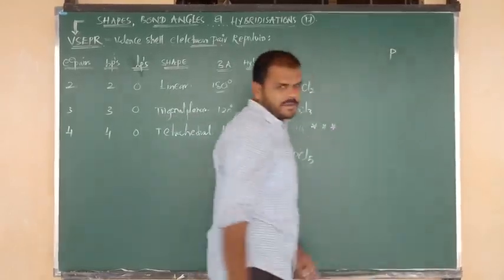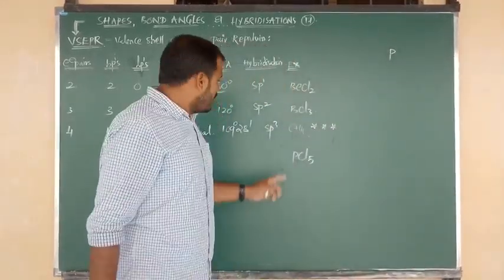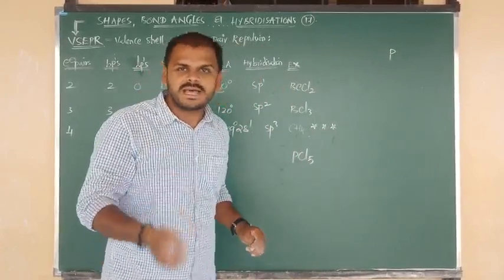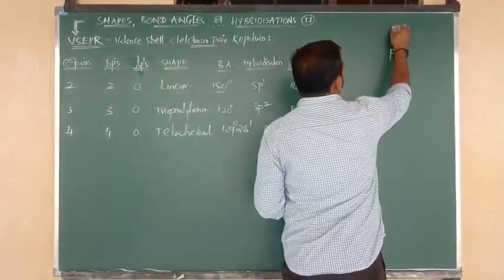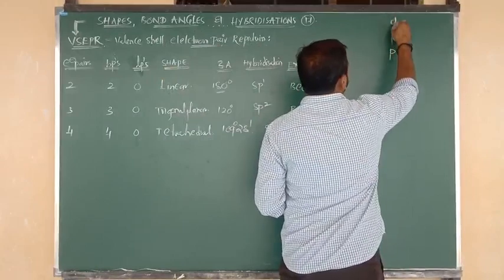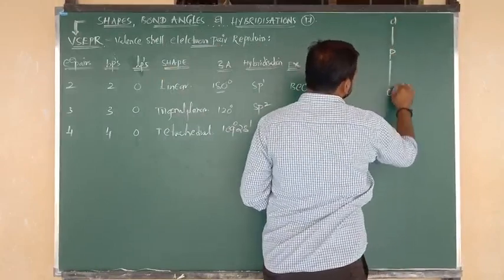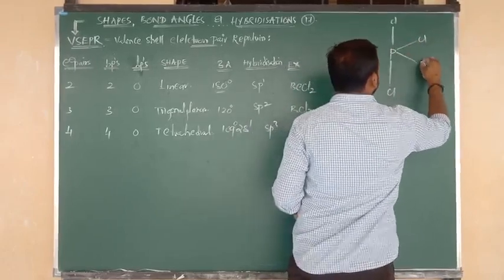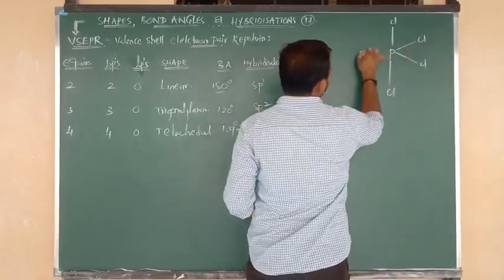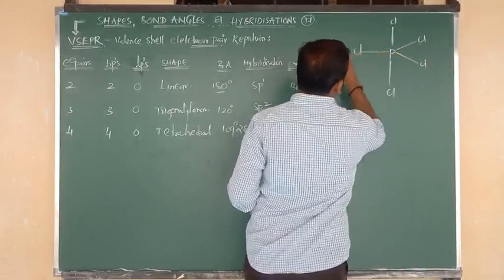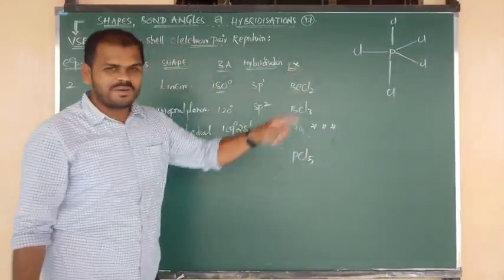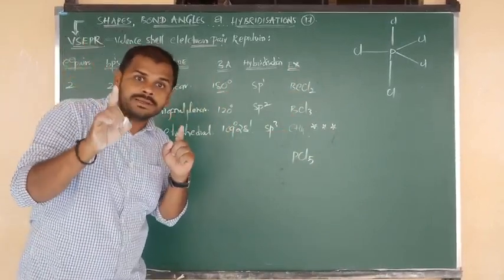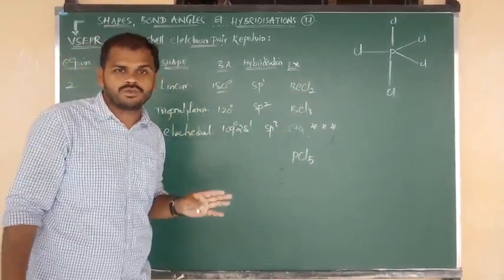The central atom is phosphorus. Surrounding P, 5 Cl atoms are there, meaning 5 bonds. That is bond number 1 Cl, bond number 2 Cl, bond number 3, the third Cl, bond number 4, the fourth Cl, and bond number 5, the fifth Cl. So around phosphorus, 5 Cls are there. But listen carefully, I want to tell you one condition.